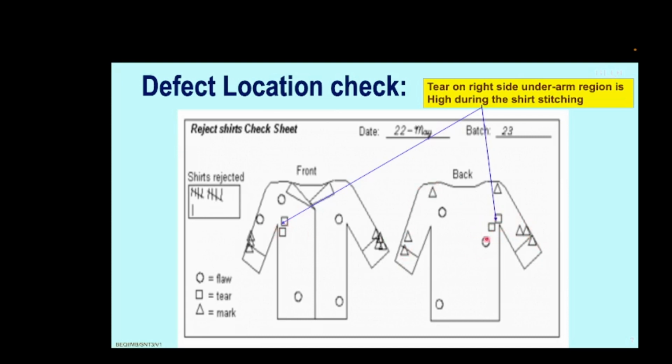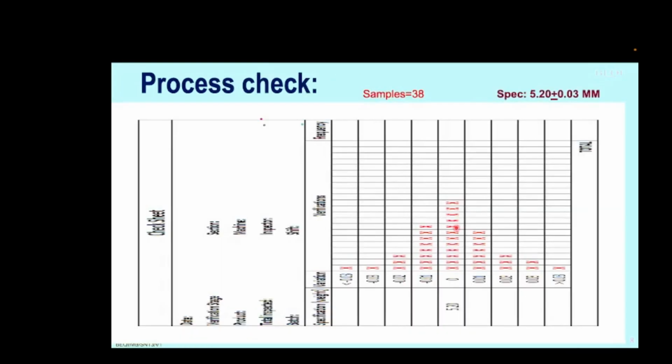So a local solution was applied without impacting other areas, thereby benefiting the company the maximum, arriving at a permanent solution and a quicker solution. Process check sheet is one more check sheet. Everywhere we have a process, and here the process is to make, say, 38 samples of a rod of 5.2 mm length with a tolerance of plus or minus 0.03 mm.